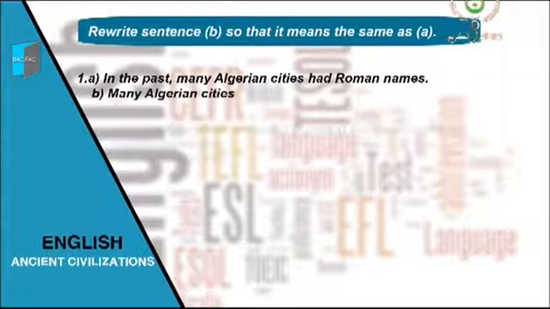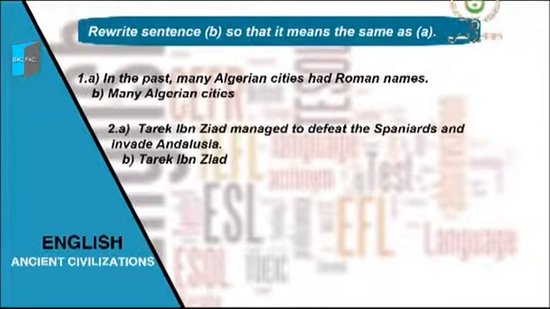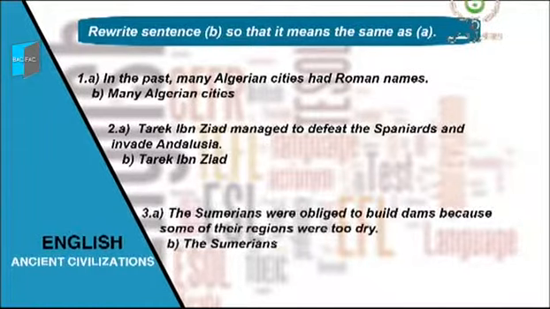Second one, A. Tariq ibn Ziyad managed to defeat the Spaniards and invade Andalusia. B. Start with Tariq ibn Ziyad and complete it. Third sentence, the Sumerians were obliged to build dams because some of their regions were too dry. Start sentence B with the Sumerians.